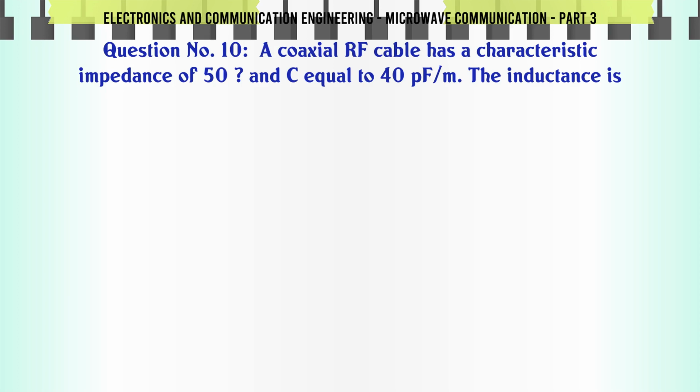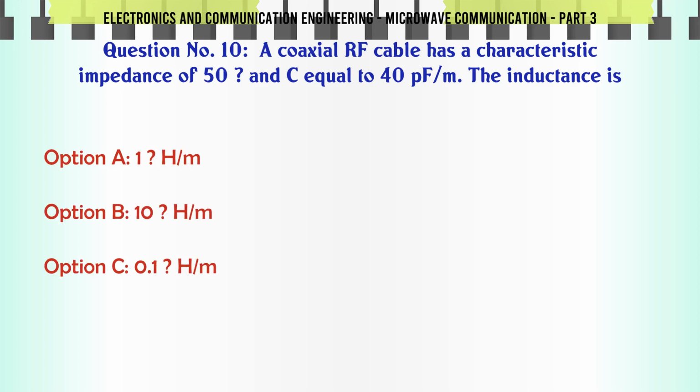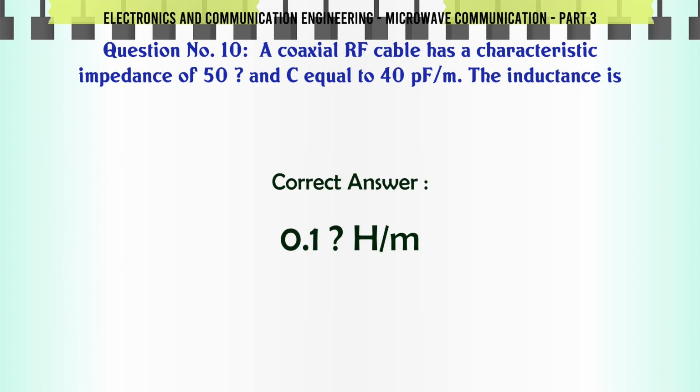A coaxial RF cable has a characteristic impedance of 50 ohms and C equal to 40 pF/m. The inductance is: A. 1 μH/m, B. 10 μH/m, C. 0.1 μH/m, D. 0.01 μH/m. The correct answer is 0.1 μH/m.